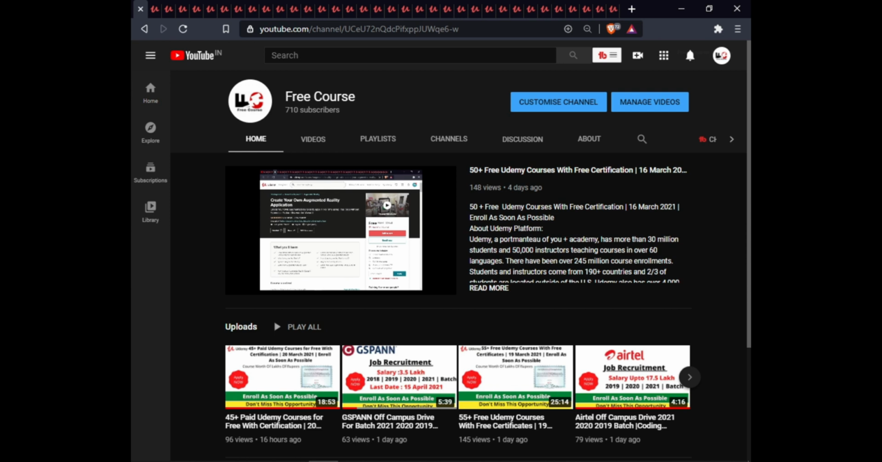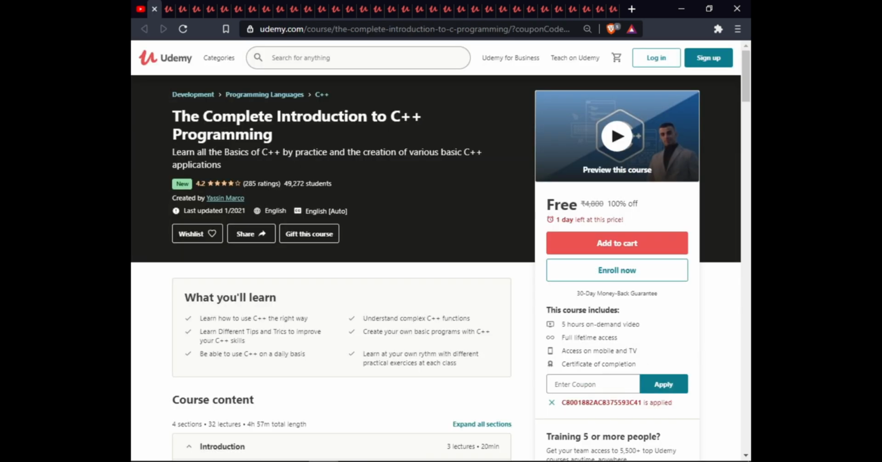So let's get started. The first course is the complete introduction to C++ programming. In this course, you will learn how to use C++ in the right way, understand complex C++ functions, learn different tips and tricks to improve your C++ skills, create your own basic program with C++, be able to use C++ on a daily basis, and learn at your own rhythm with different practical exercises at each class. This course includes on-demand video, full lifetime access, access on mobile, and certification of completion.